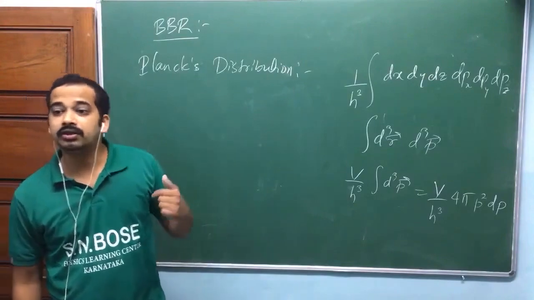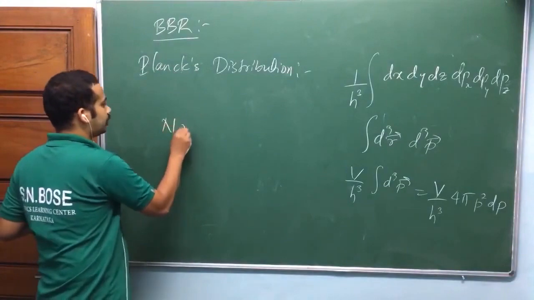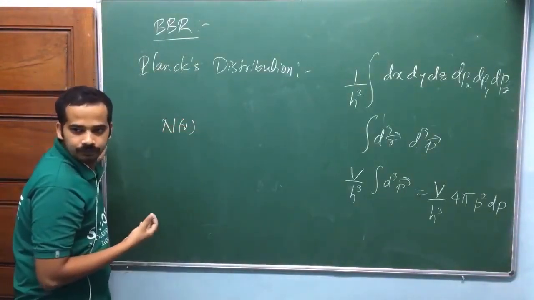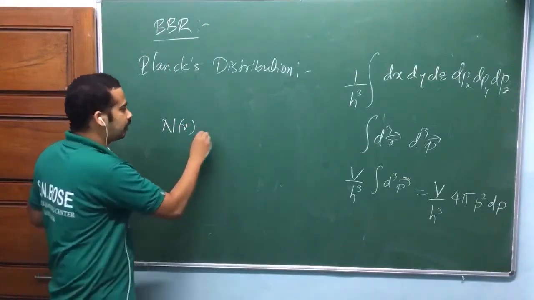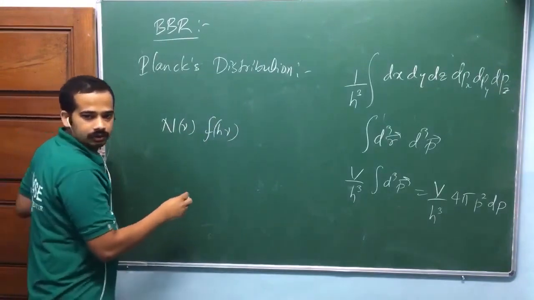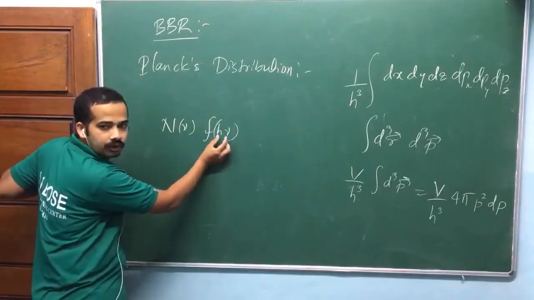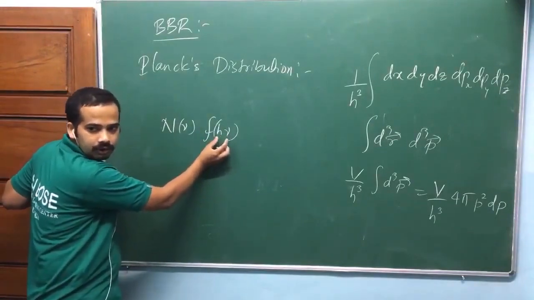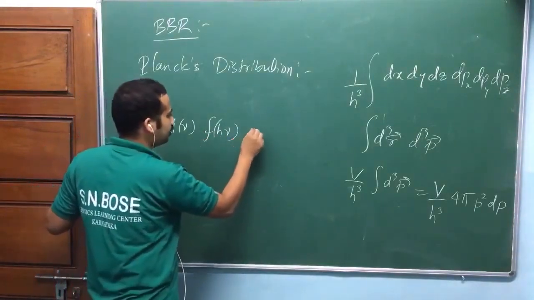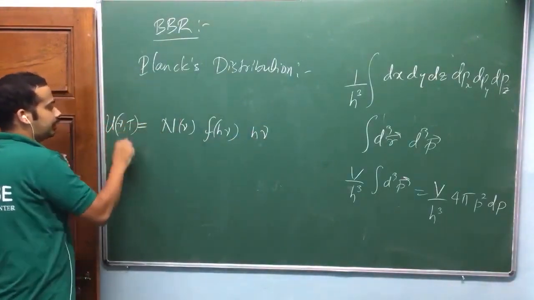Okay, one. The other one is distinguishability. Now look here, you have the total number of states. Now you have to multiply this with the occupation probability. I'm going to call it f of h nu. For each photon state, what is the occupation probability? And then I have to multiply by h nu, then I will get the energy density. Are you getting my point?